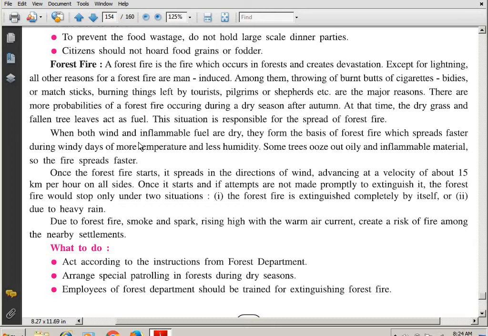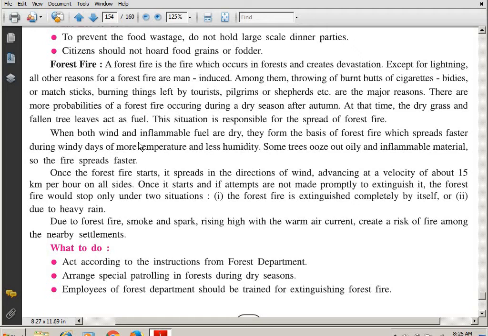Man is responsible, just as I told you. Among them, throwing burnt butts of cigarettes after smoking. Another thing is bidis or matchsticks, burning things left by tourists, something that you had kept to burn and just left like this and moved away from there. Pilgrims or shepherds, in order to keep themselves warm in winter, light some leaves to get the warmth, and they leave it there as it is. These things can cause forest fire.